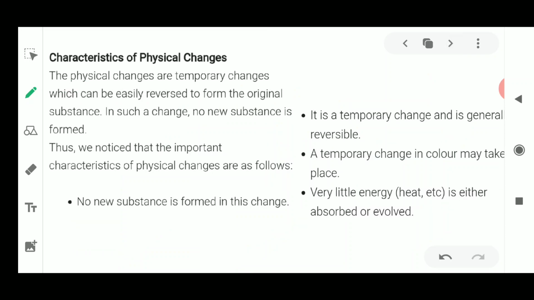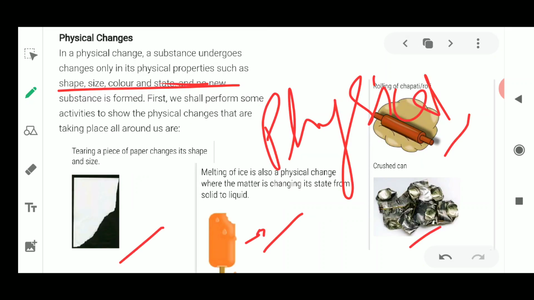Now next is the characteristics of physical change. What will be the features of physical change? We'll study this in detail. Physical changes are temporary changes. We can easily reverse them to form the original substance. In such a case, no new substance is formed. Before tearing it was paper, and after tearing it is bits of paper, but it does not become a cloth.